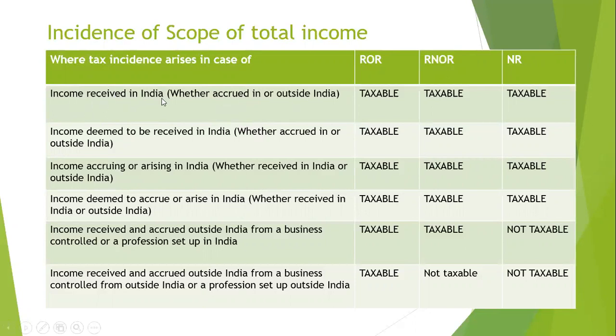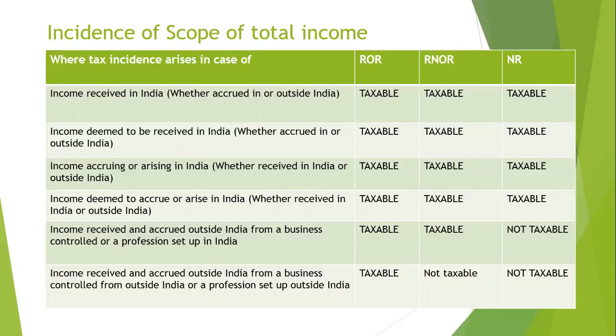Means if the income is received in India, it is taxable for whom? For resident, not ordinary resident and non-resident. Next, income deemed to be received in India, whether accrued in or outside India. Means it is not directly received, but it is indirectly credited to your accounts, like your interest.